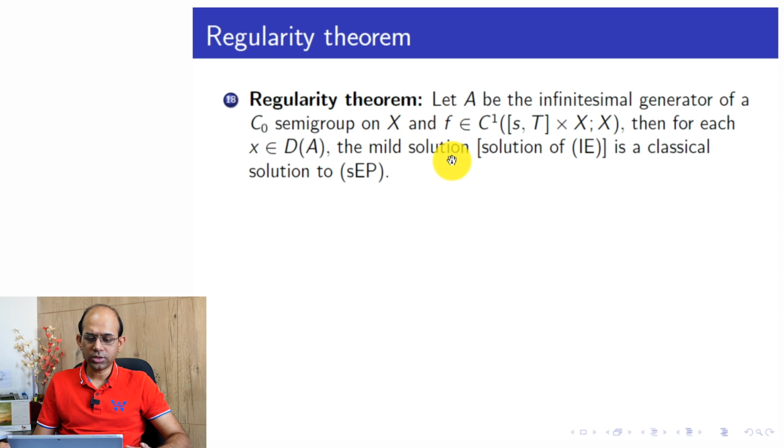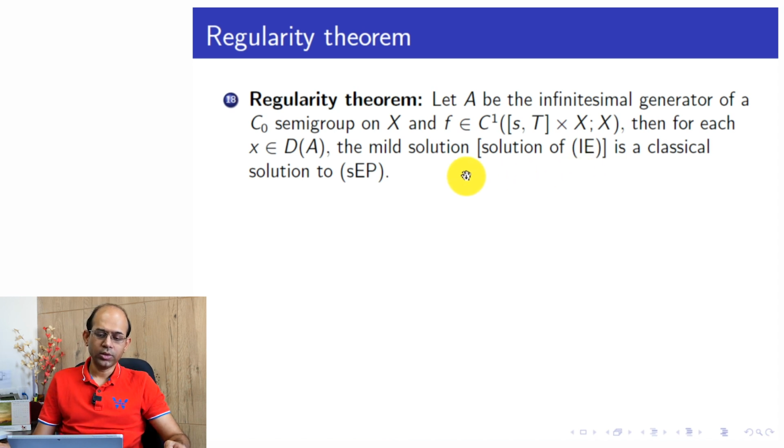Then the mild solution is a classical solution. The first assertion is that it has a classical solution, and the second is that the classical solution coincides with the mild solution.